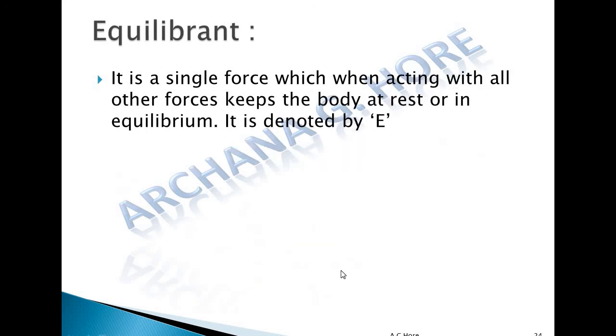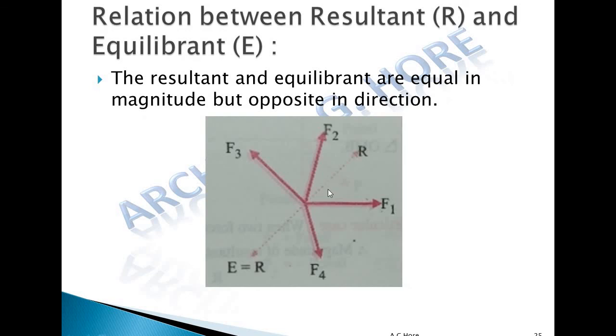Now equilibrium. It is the single force which, when acting with all other forces, keeps the body at rest or in equilibrium. It is denoted by capital E. Now the relation between the resultant and equilibrium we can see in this diagram. Suppose F1, F2, F3 and F4 are acting on this particle. The combined effect of all these four forces is the resultant.